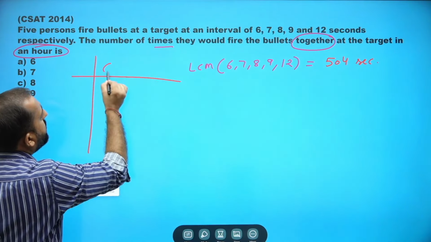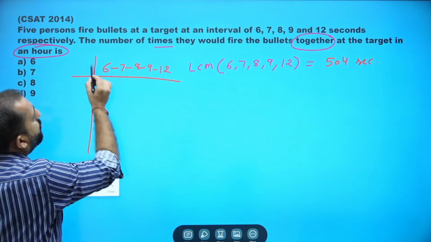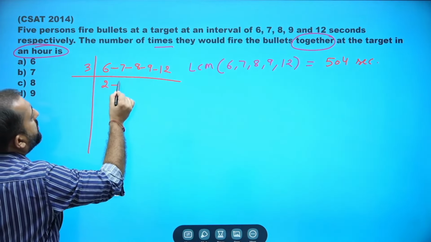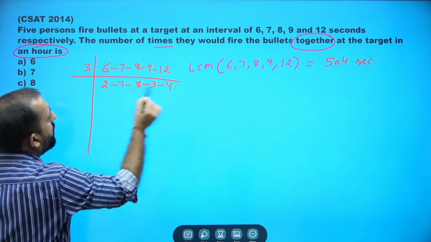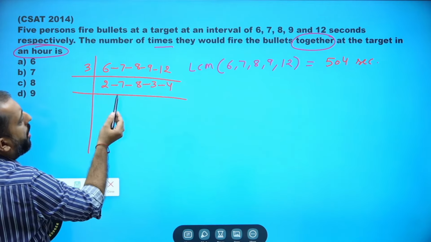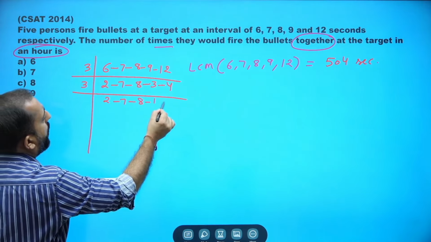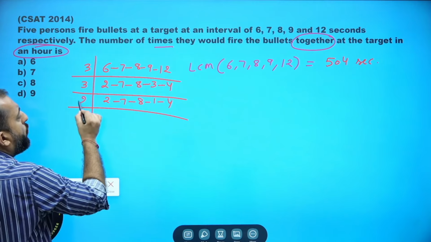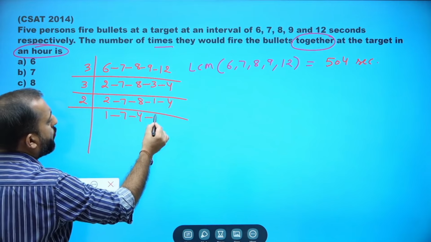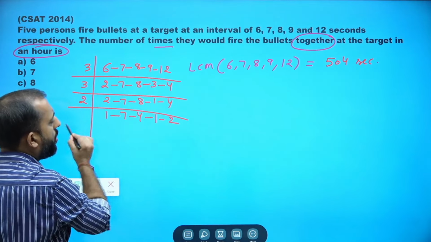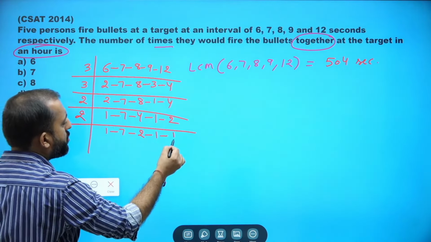You can use this long division technique. 6, 7, 8, 9, 12. So 3 2s are 6, 7 as it is, 8 as it is, 3 3s are 9, 3 4s are 12. Now further, I can go with 3, 2, 7, 8, 1, 4. Again 2, 2 1s are 2, 7 as it is, 2 4s are 8, 1 as it is, 2 2s are 4. Further 2, 1, 7, 2 2s are 4, 1 as it is, 2 1s are 2.